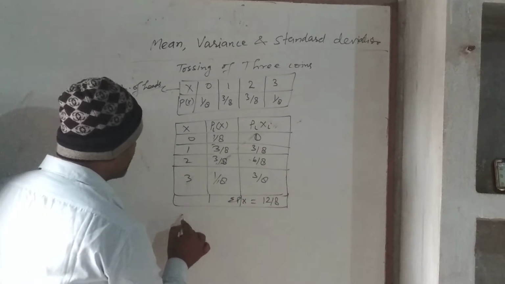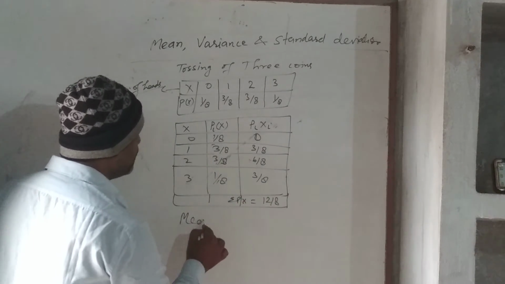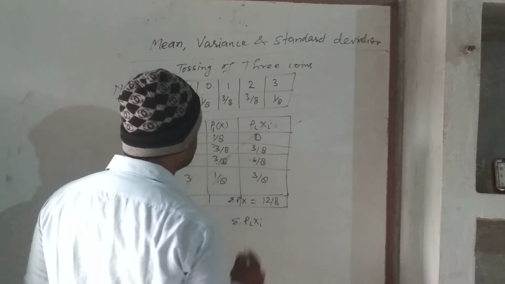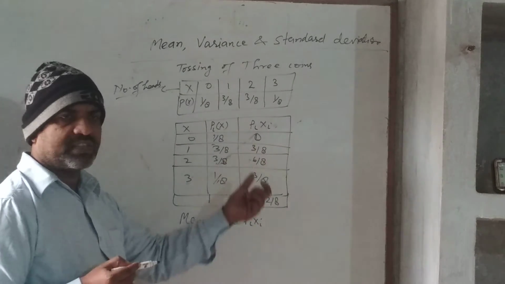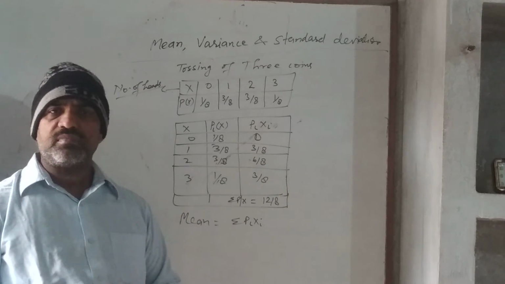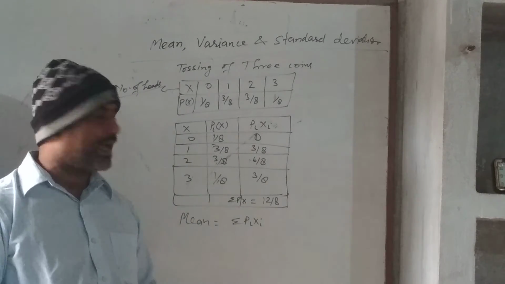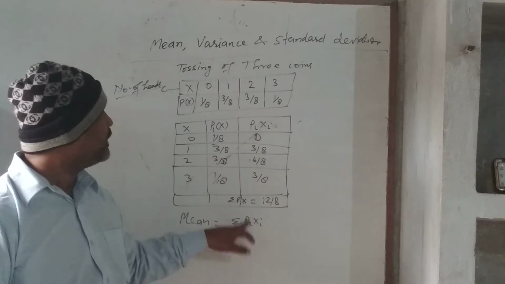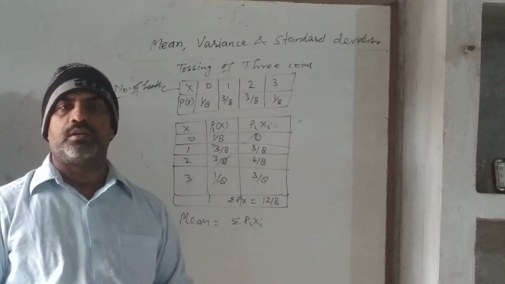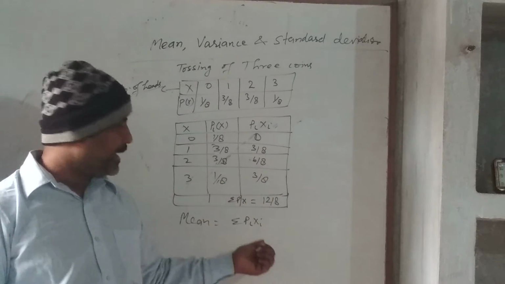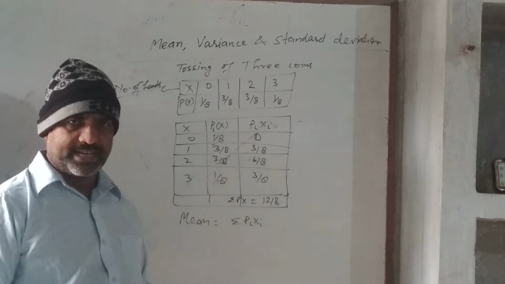So what is the formula for the mean? The formula for the mean is sigma pixi. You have studied how to find the mean in class 10: sigma fx by sigma f. The same concept has been used here. Sigma pi is always 1, so division by sigma pi is of no use. It will remain sigma pixi itself.